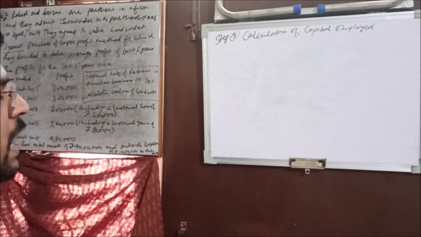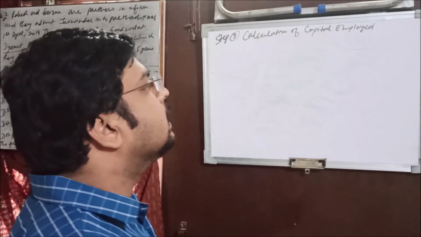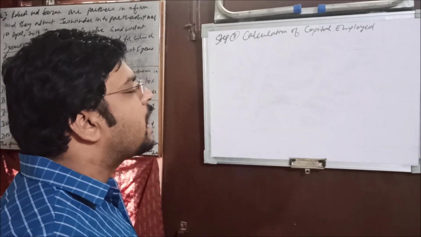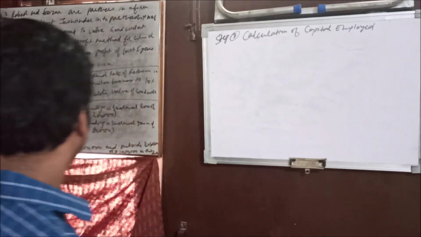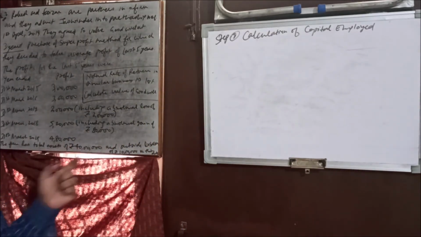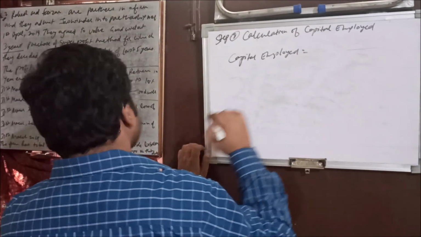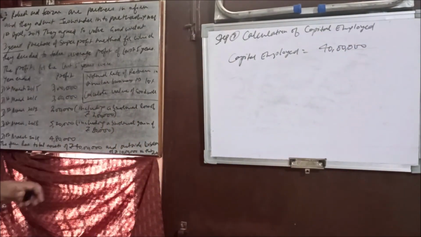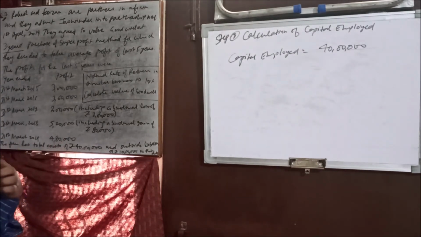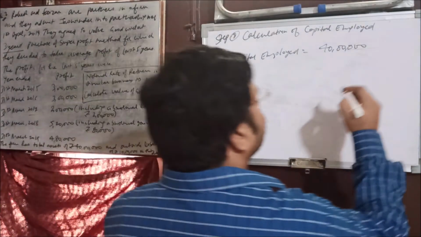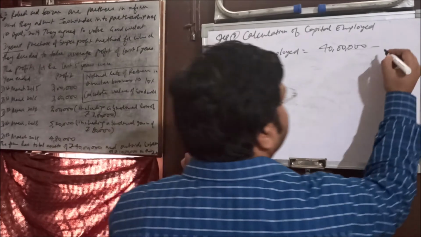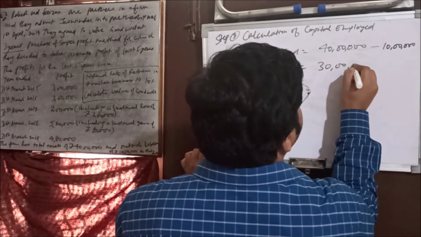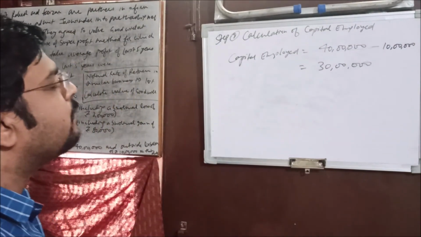Calculation of capital employed. Like I explained to you, there are 3 ways. So let's see which method will be applied here on the basis of the information given. Here the information is given related to the assets and outside liabilities, so the asset side approach will be applied here. The total asset is given 40 lakh. Here they have not given whether it includes goodwill, fictitious assets, or non-trade investment. So in the absence of information, we will consider that it is not included. Out of this 40 lakh we need to deduct the outside liabilities, that is 10 lakh. So it comes out 30 lakh.